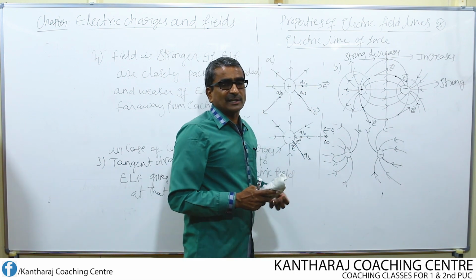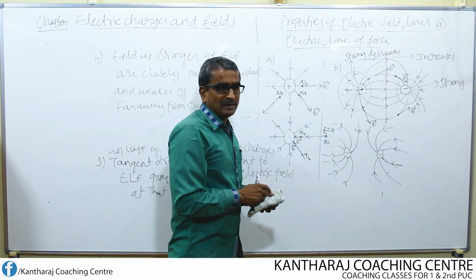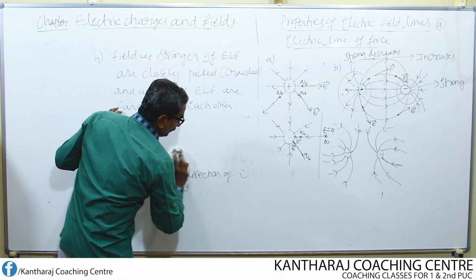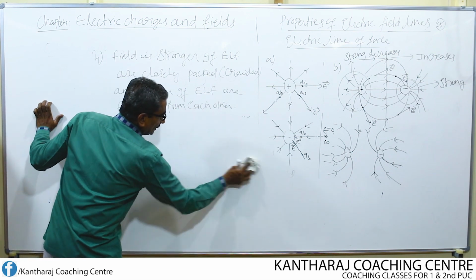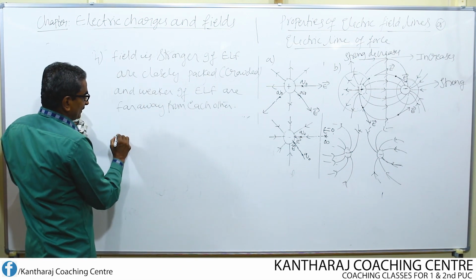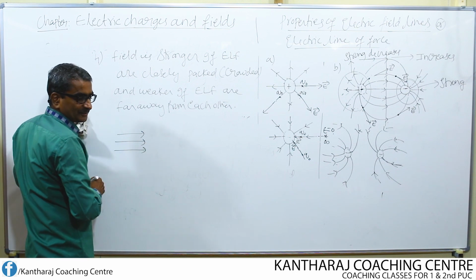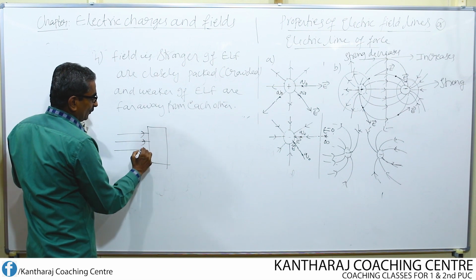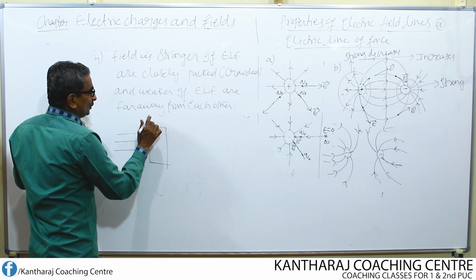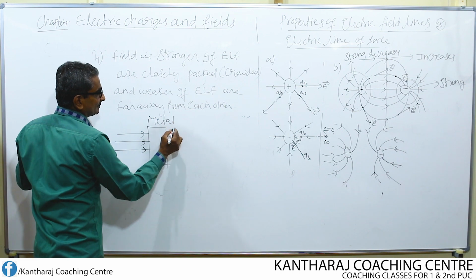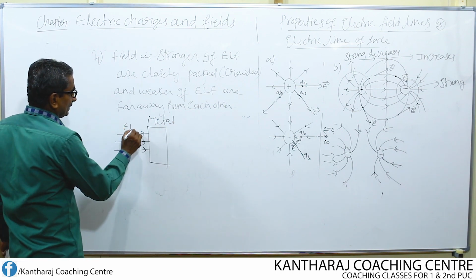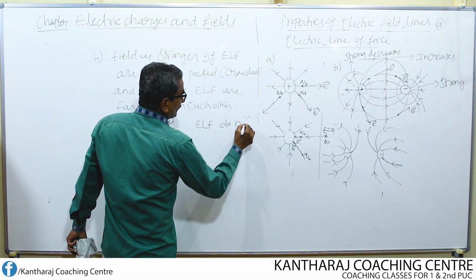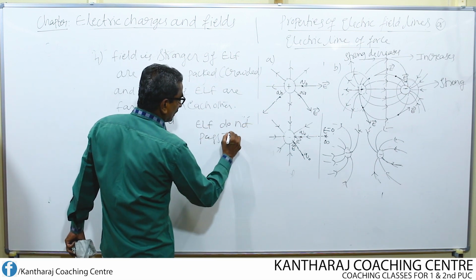Suppose I consider one more property. If I make the electric line of force pass through a conductor, suppose this is an electric line of force, if I keep one metal plate, then electric lines of force do not pass through the conductor.